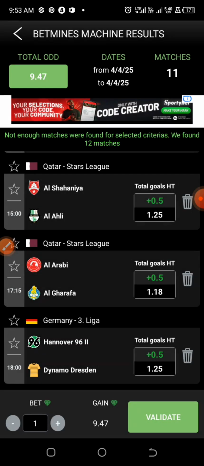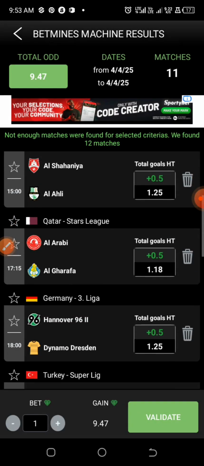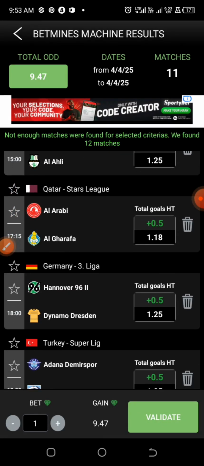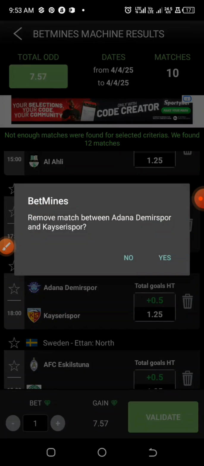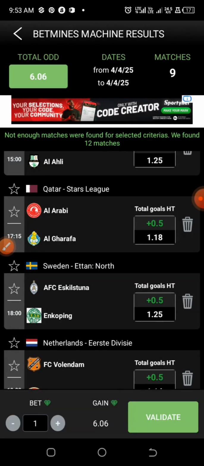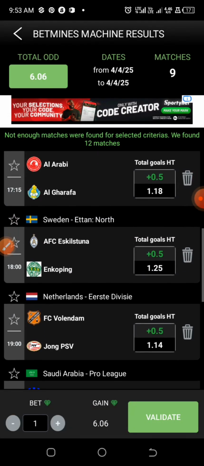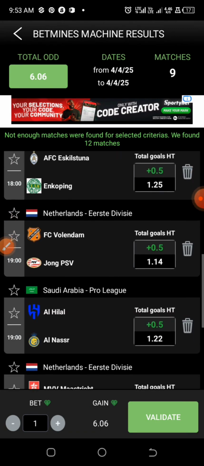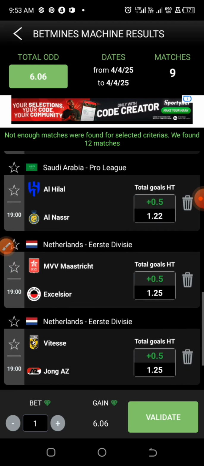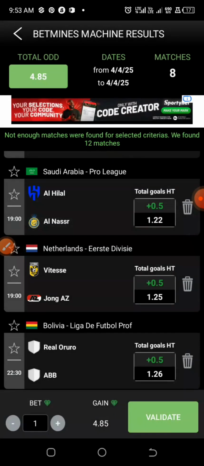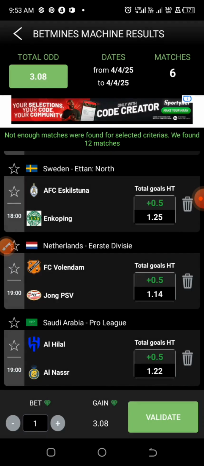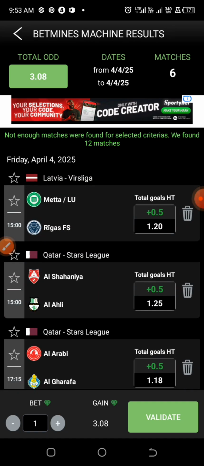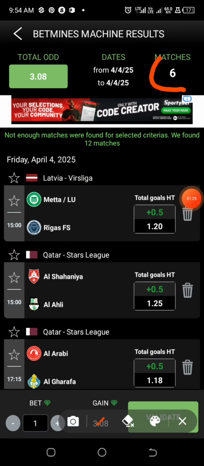I'm removing this third game, this German game and this Turkish league game. I'm leaving this one, the Netherlands game, and the Saudi Arabia game, and I'll be removing the remaining three Netherlands league games. Now we have 6 games left out of this list.